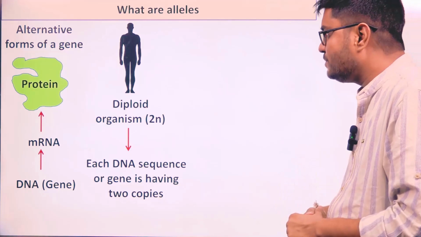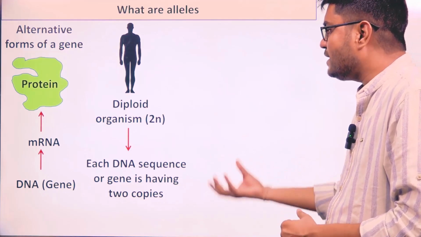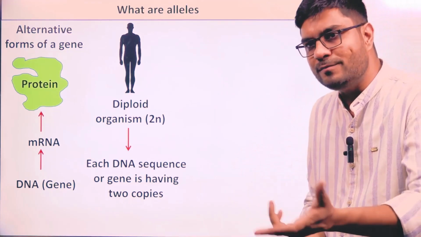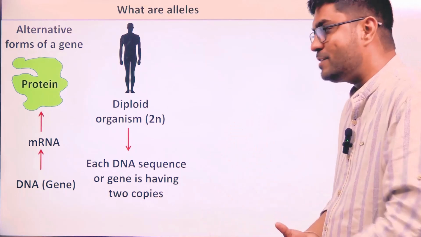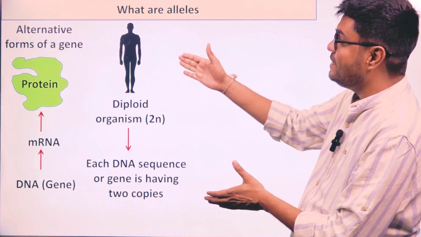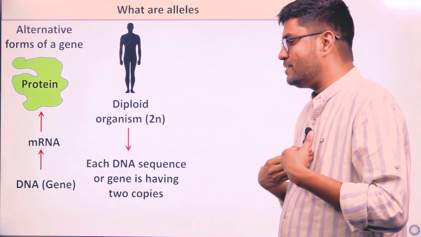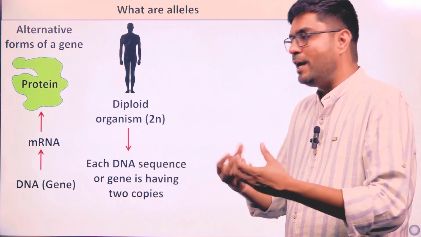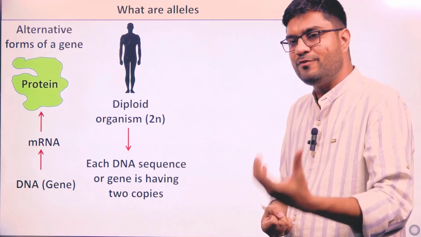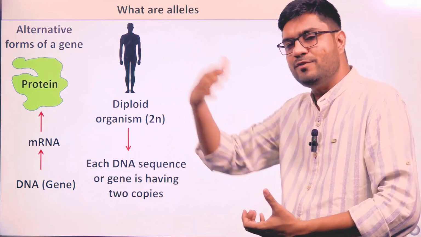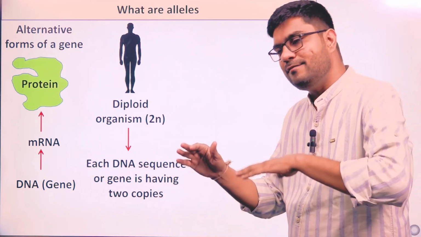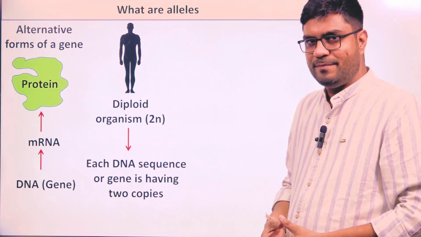Now of course, a gene can have more than two forms, but they will not be present in the same diploid organism. I can have two copies of hexokinase, two types of DNA sequences which encode hexokinase. Another individual will come and can have other types of copies for the same enzyme.